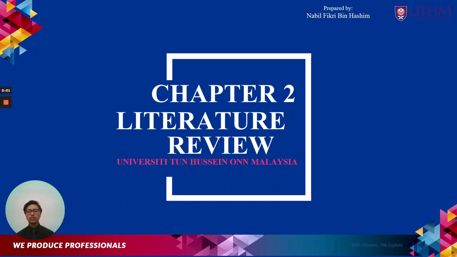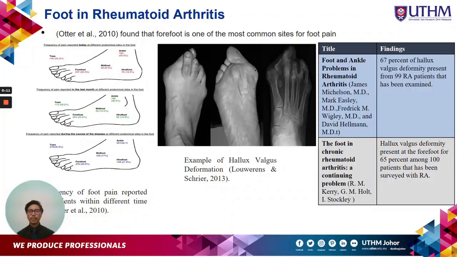Okay, now I will move to chapter 2, which is the literature review. Okay, for the foot in rheumatoid arthritis, the author and his co-author found that the forefoot is one of the most common sites for foot pain. In their study, they found that the forefoot has a higher percentage of foot pain within 3 different times, which are today, in the last month, and during the course of the disease, which is rheumatoid arthritis.